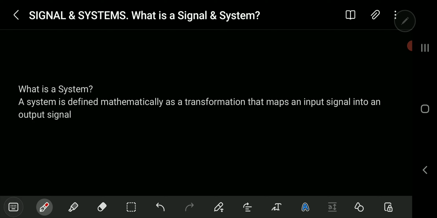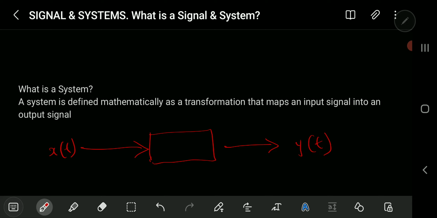So for instance, let's say we have something like this, and then we're having an input. Let's call the input x of t. It is now giving us an output, and let's call the output y of t. What we are having here is a representation of what a system is.